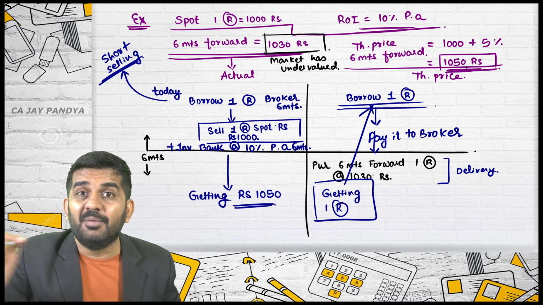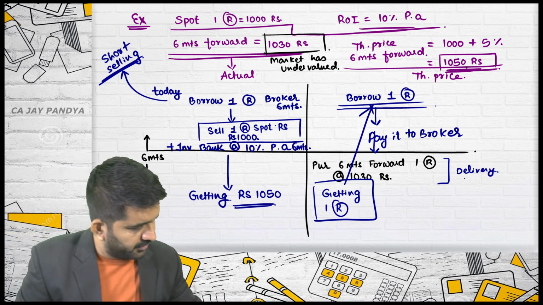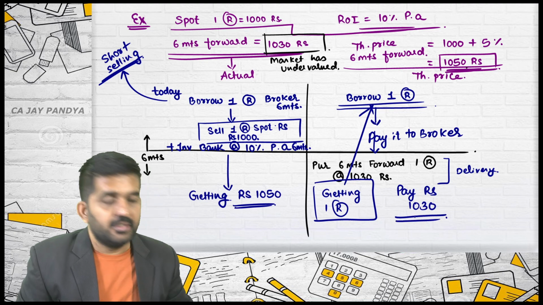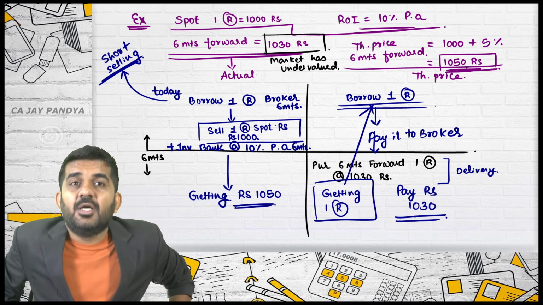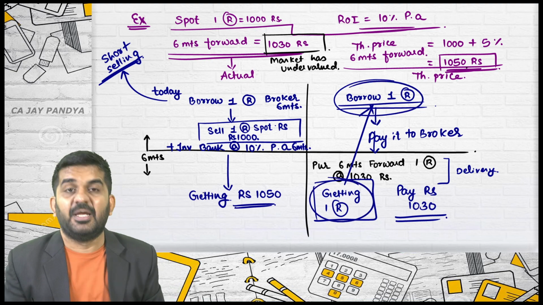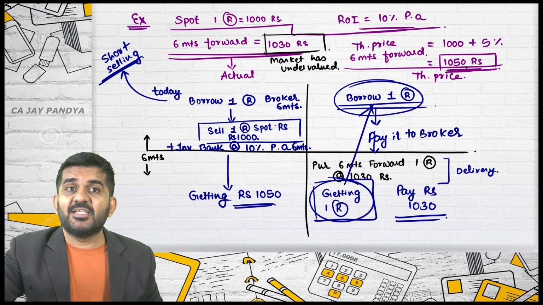In delivery, you will be actually getting a Reliance shares, which I'll be refunding it to broker. And I will have to pay rupees 1030. Please believe me, broker is out of picture because I have borrowed from him, I have repaid him. What? One Reliance shares. Bank is out of picture.